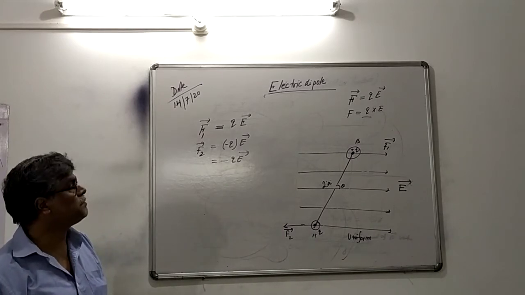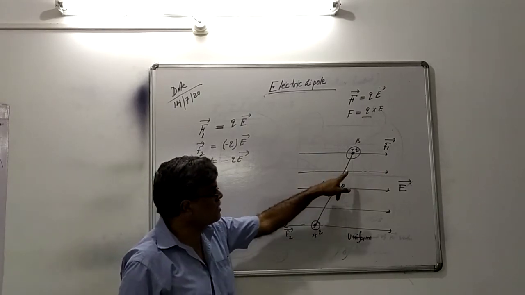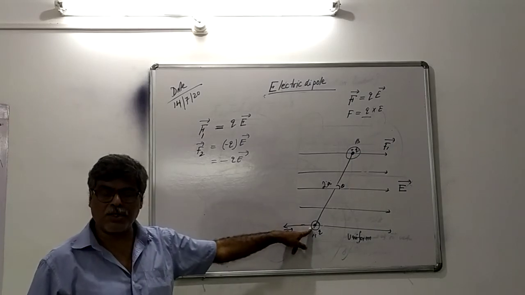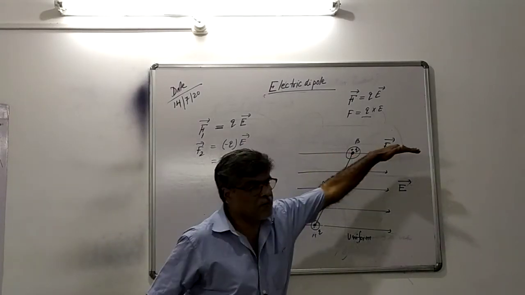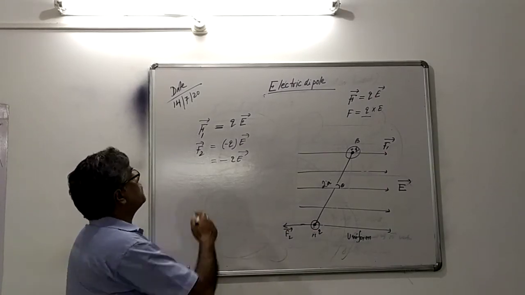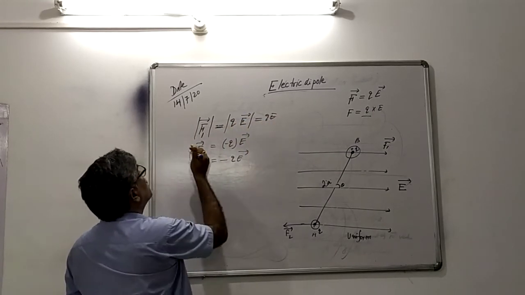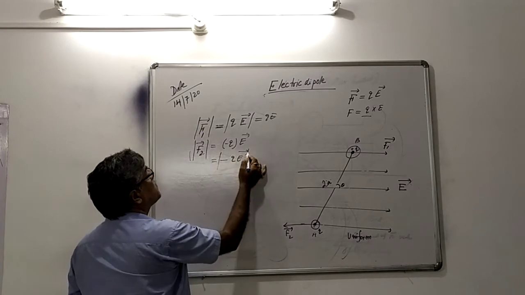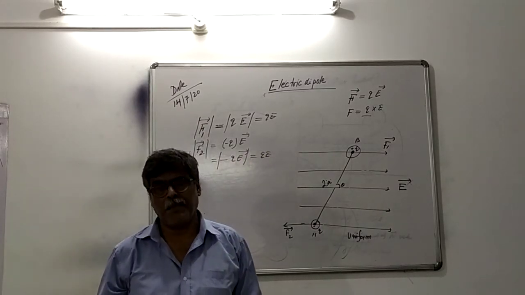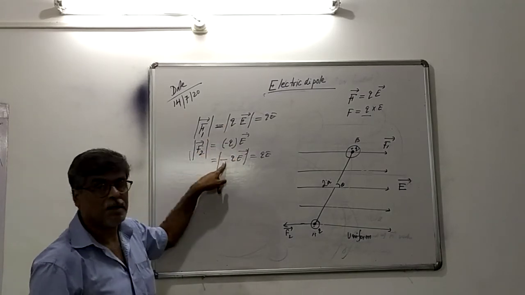Now what will happen? When the dipole is placed in the electric field, two forces are exerted on the two charges of the dipole, one along the electric field, another opposite to the electric field. The magnitude of this force is QE, and the magnitude of this force is QE. The magnitudes are the same, but the directions are opposite.